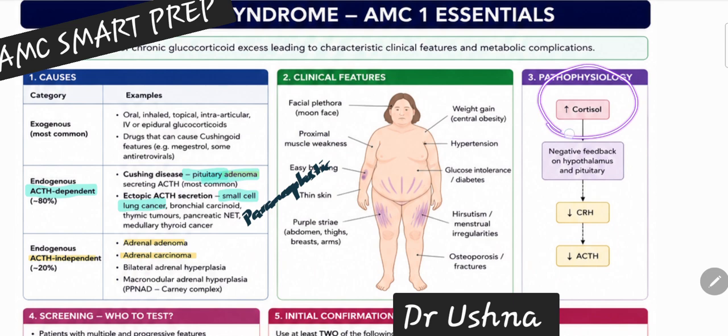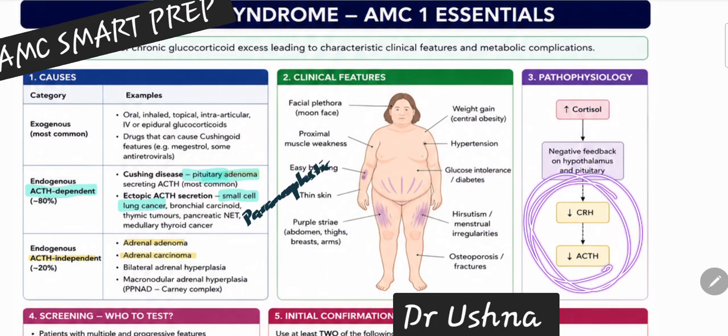So your hypothalamus is producing CRH, the corticotropin releasing hormone, which is causing the pituitary to produce ACTH, and ACTH causes the adrenals to produce cortisol. So if you are having more and more cortisol but low ACTH and low CRH, that means the problem is with your adrenals. The problem is not with your pituitary. These are absolutely normal. They are responding to the negative feedback.